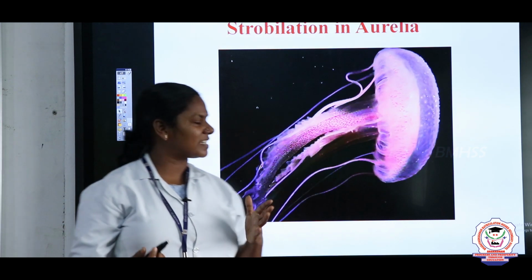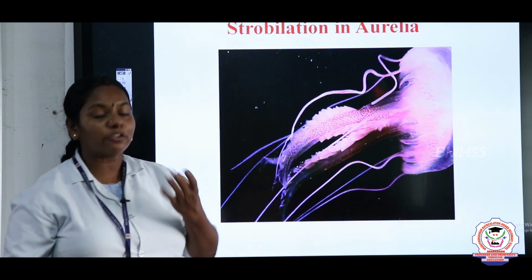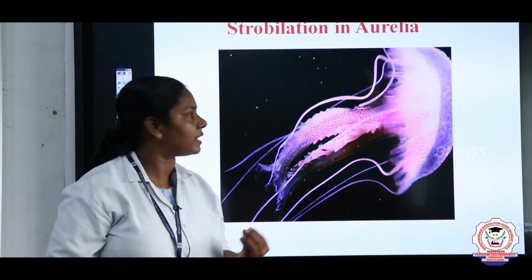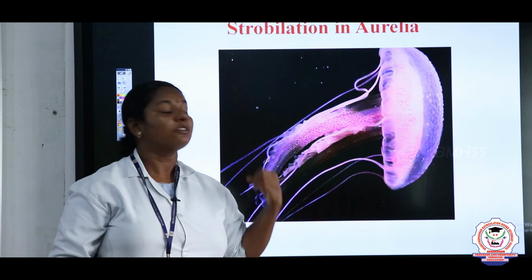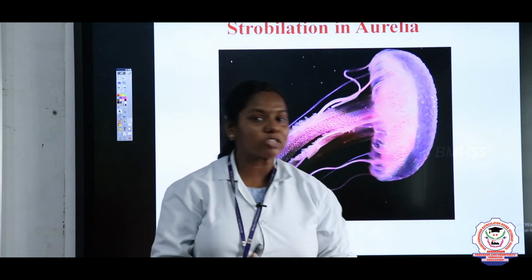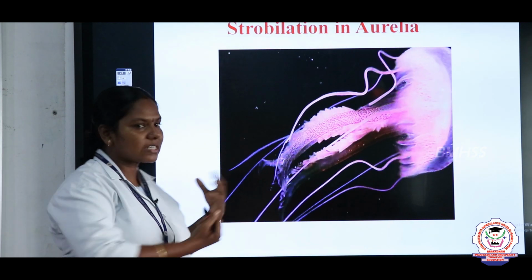Children, just listen, what is this? Yes, it is a jellyfish. The scientific name of this is Aurelia. Just look here, what is the scientific name? Aurelia. And now we are going to discuss the different types of multiple fission which take place in this organism. So let us go to the topic.